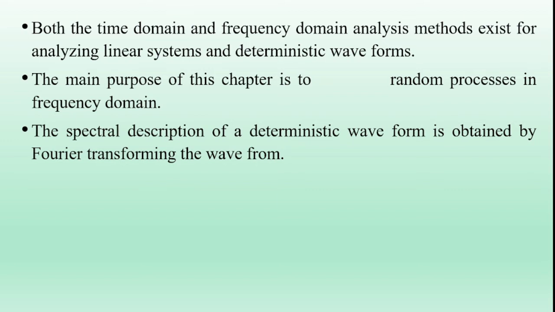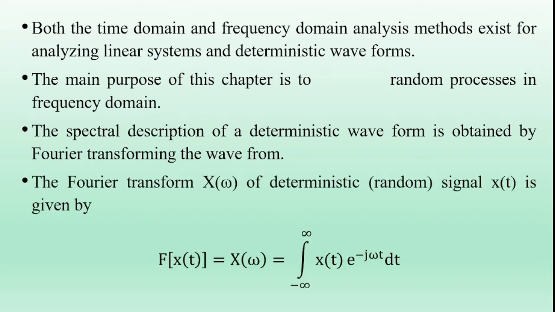The spectral description of a deterministic waveform is determined by Fourier transforming the waveform. So x of t is the time domain signal in signals and systems. Now here the signal x of t is the random signal or deterministic signal.